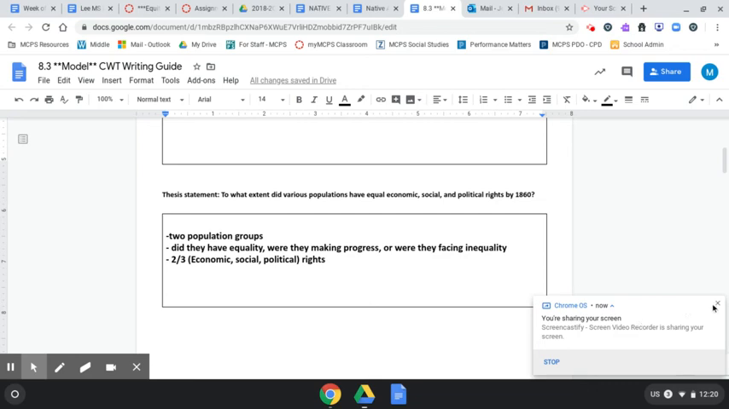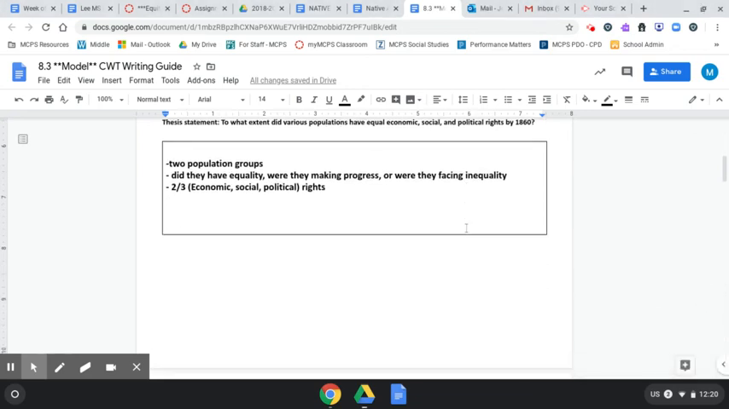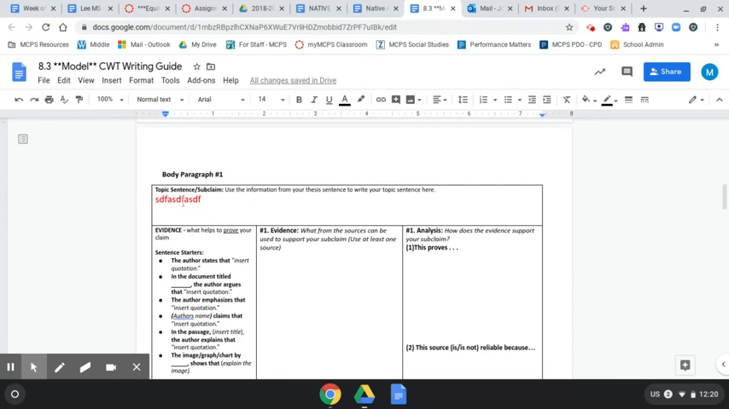Now that we've written our introduction paragraph, we're going to go ahead and start a body paragraph. I'm going to give you an example of what a body paragraph can look like. And I'm going to use the group Native Americans, since that is one that we all did. So you need to start with a topic sentence where you introduce the topic, and you also need to introduce whether or not that group had equal rights and what type of rights. So the topic, the group is Native Americans.